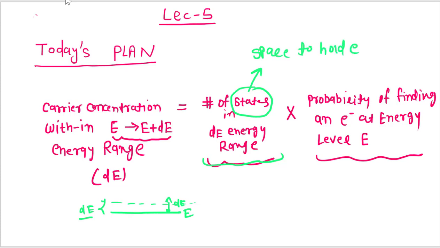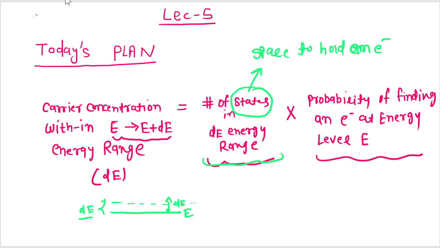It's like an empty room where a person can live. If that space is empty, that means a hole is there. So how many states are there? This is the first thing.